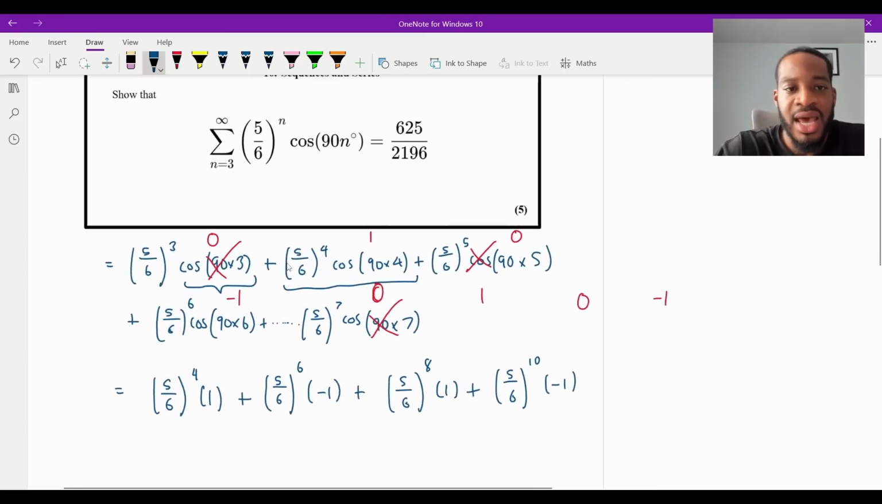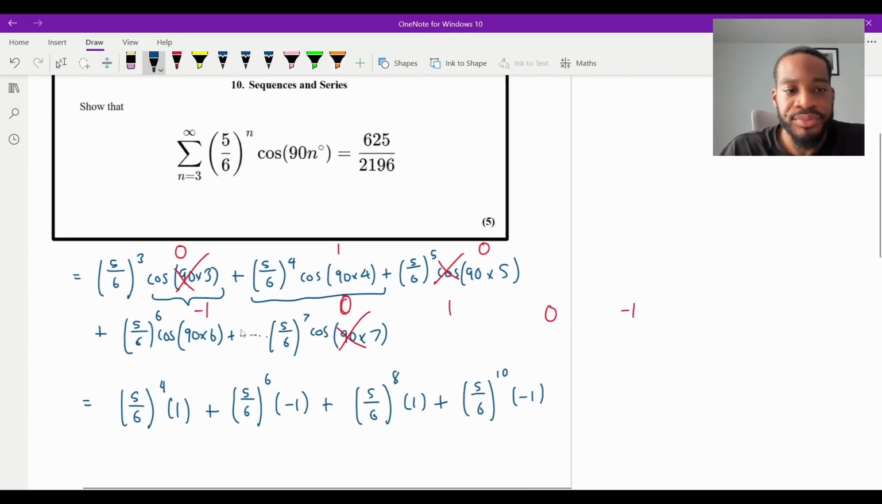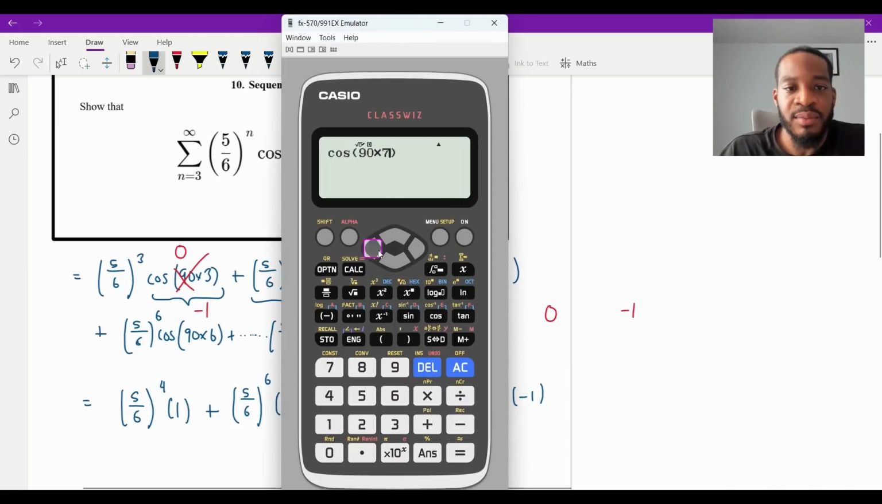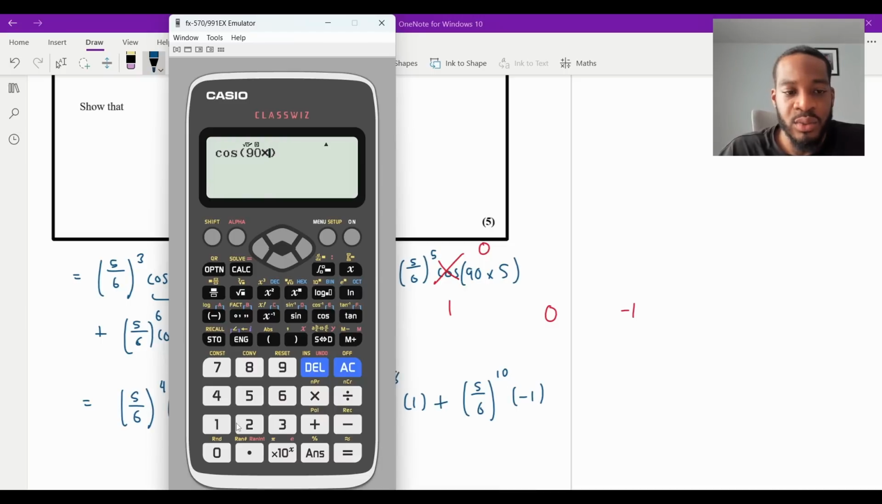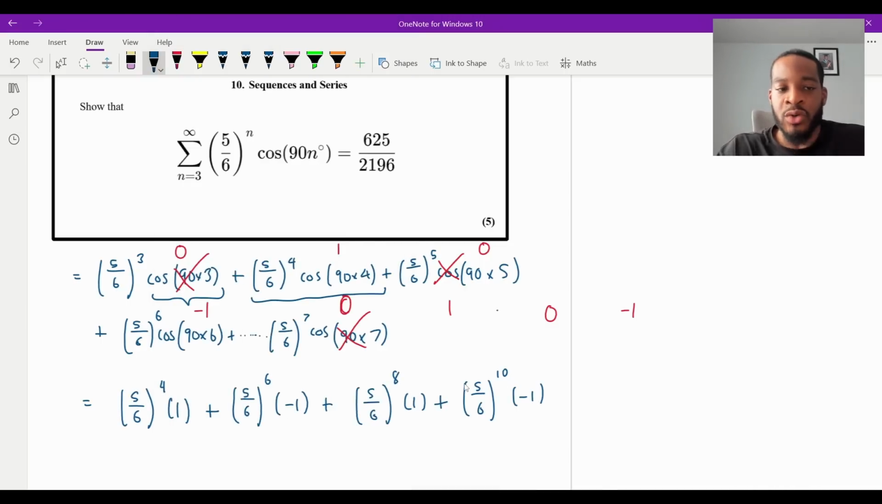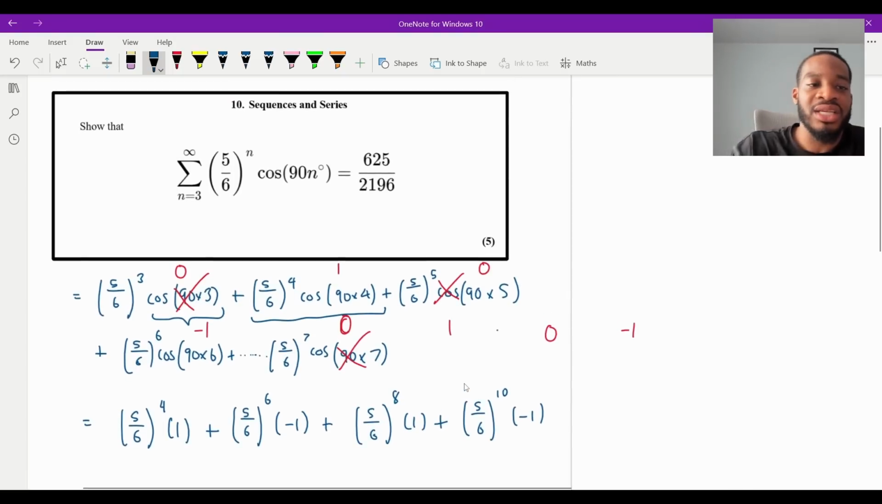If I was to plug in n is equal to 10, for example, the cosine of 90 times by 10. Remember, we've said here that when it's 10, it's -1. Times that by 10, we get -1. So it definitely works. So essentially what we've done is we've broken down this very extreme series question